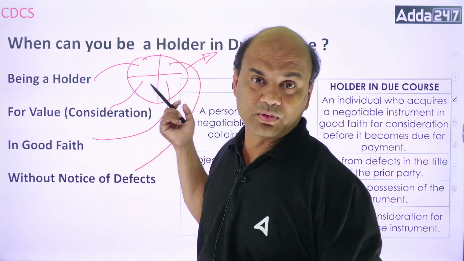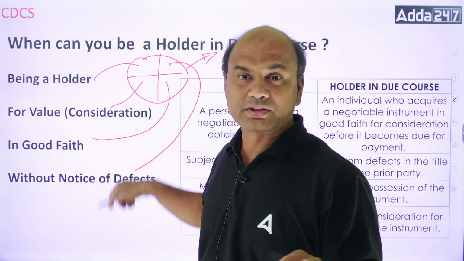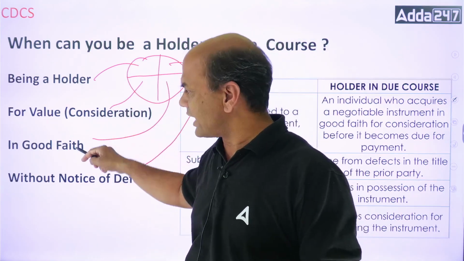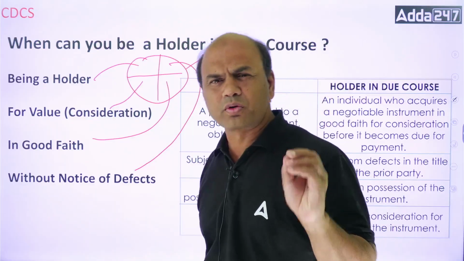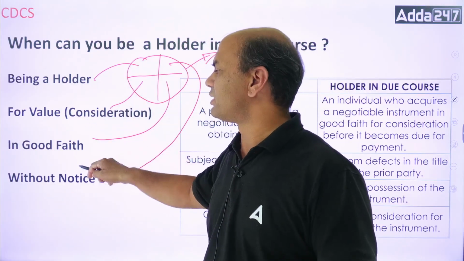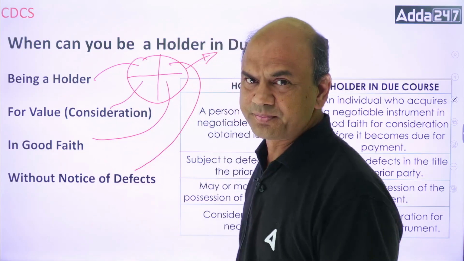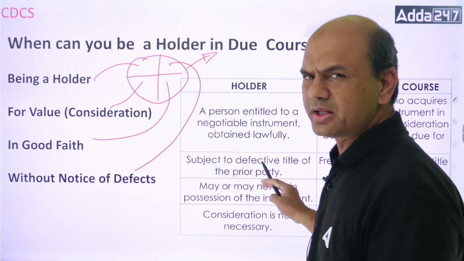I'll say the value is not there, the remaining 2 are there, then also I can be the holder. No, not at all. It's not or, it's and. This and this and this and this. All the 4 should be there. Remember these 4 words in banking: holder, value received, good faith, and without notice of the defects. Okay? The classification over here is related to that only, an important part.